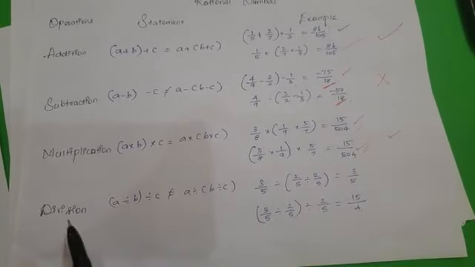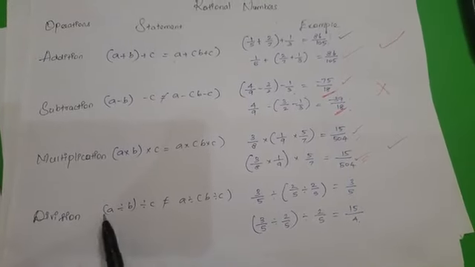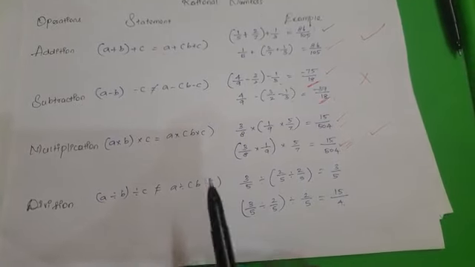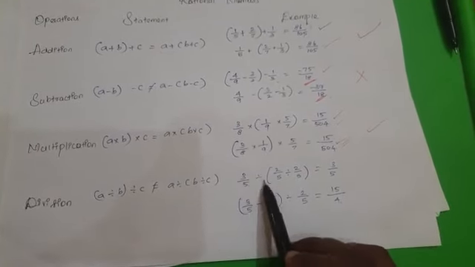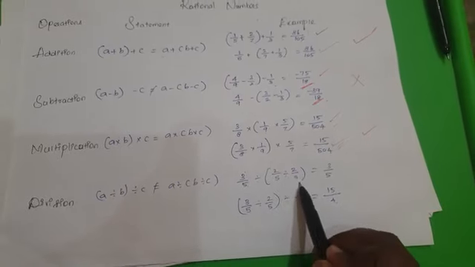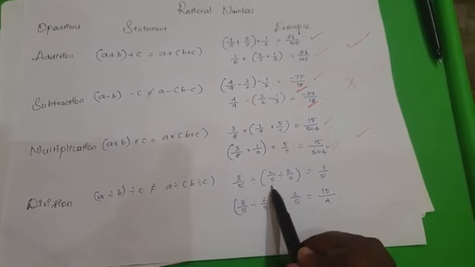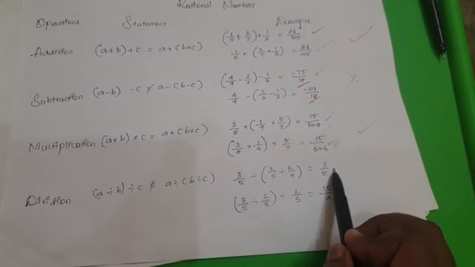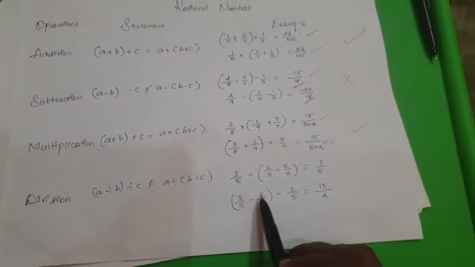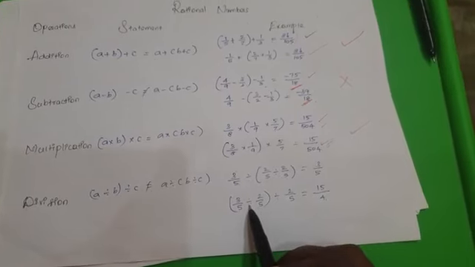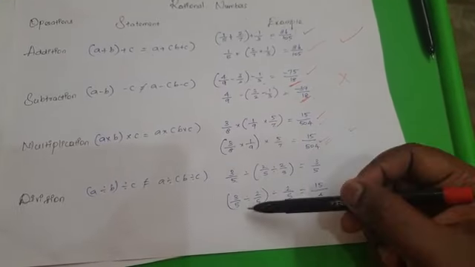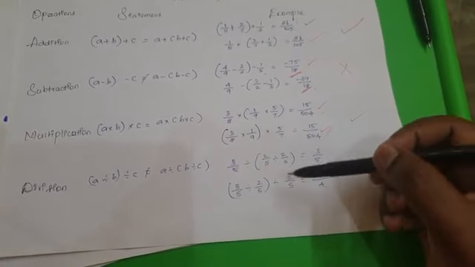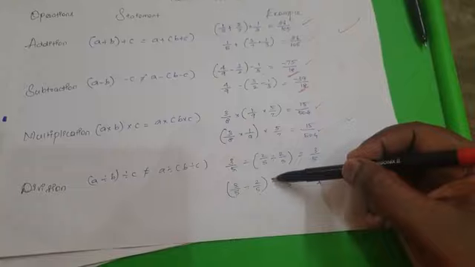When you come to the next one, division, (a divided by b) divided by c is not equal to a divided by (b divided by c). So 3 by 5 divided by 2 by 5 divided by 2 by 5. I take a simple problem for you. If you change the number, 3 by 5 divided by 2 by 5, as I told you, if it is division you have to change the sign and take the reciprocal of the second term, and you will get the resultant. And again you have to work out the same, division changes to multiplication.